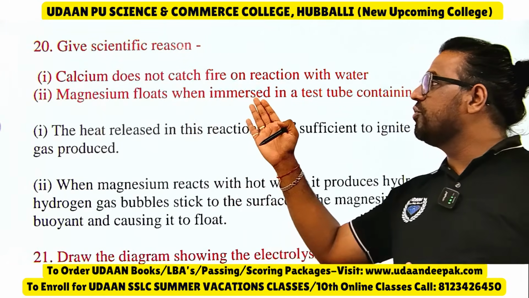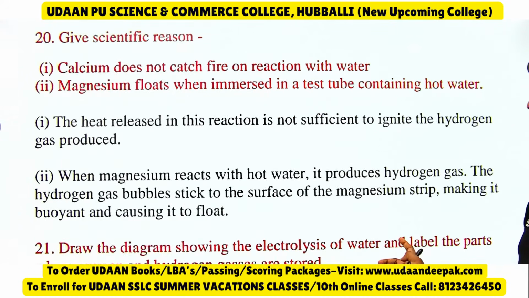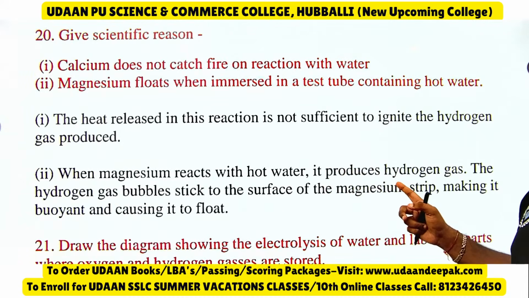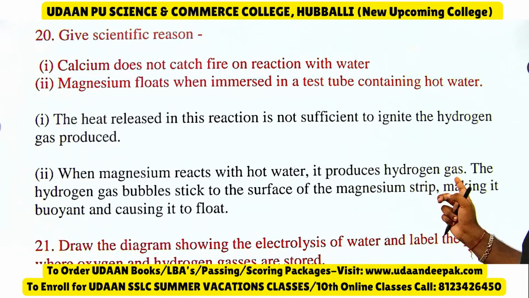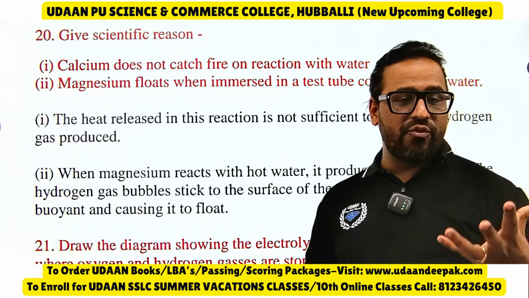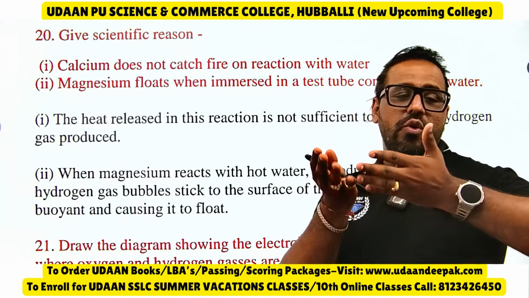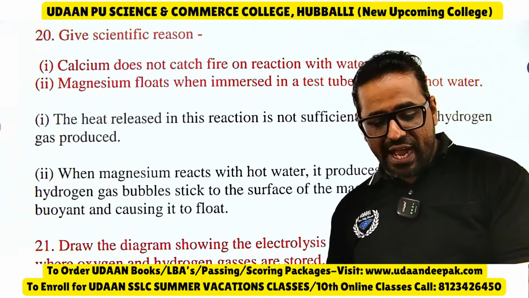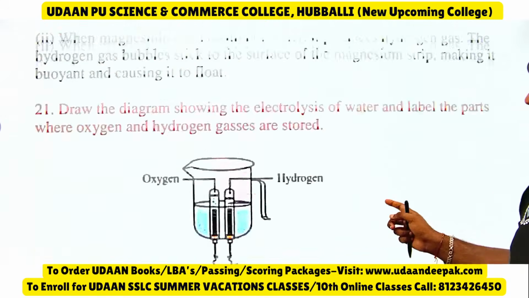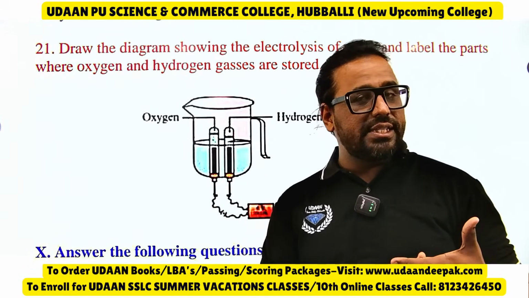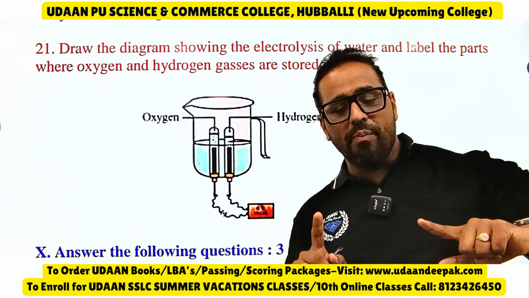Similarly, magnesium floats when immersed in the test tube containing hot water. Because magnesium reacts with hot water, it produces hydrogen gas. The hydrogen gas bubbles stick to the surface of the magnesium stick, making it buoyant and causing it to float. Similarly, calcium also floats. It is because of the hydrogen gas only. I hope you all are connecting, dear. Next is the electrolysis of water diagram, and remember the diagram related to the electrolytic refining of copper, that also you will get.